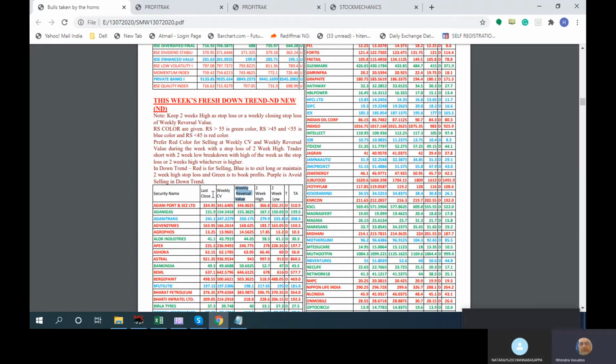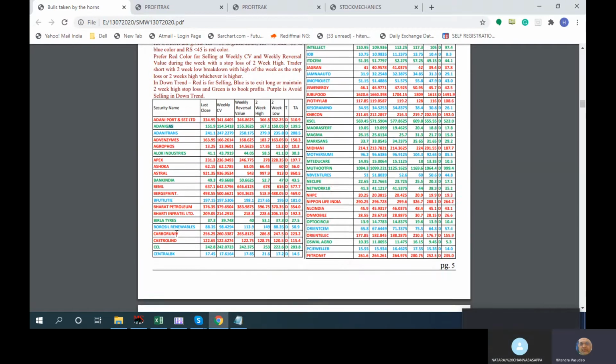The purpose over here is for quick movements. We don't want to wait. Even very strong stocks might have a sell and buy on a regular basis. But the principle is the color: if it is greater than 55, we'll be in green. So if you're looking at a sell in Adani, I will not try to avoid it because it is in green color. Wherever this is in red, this is the basic theme.